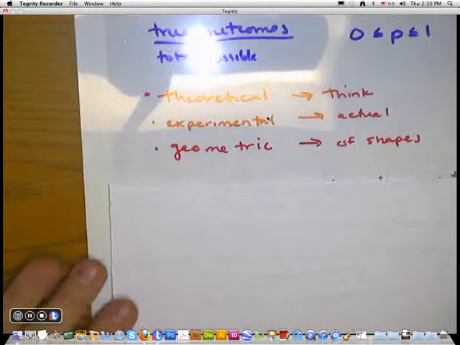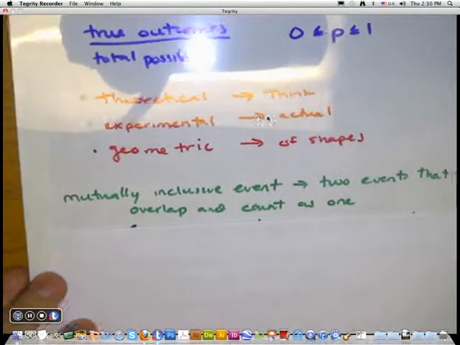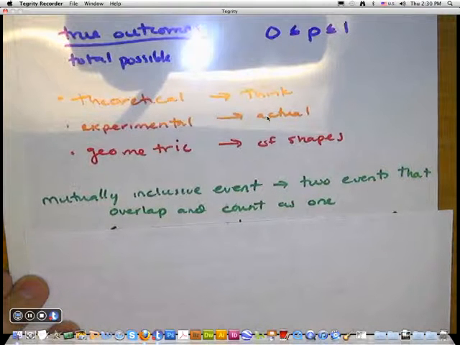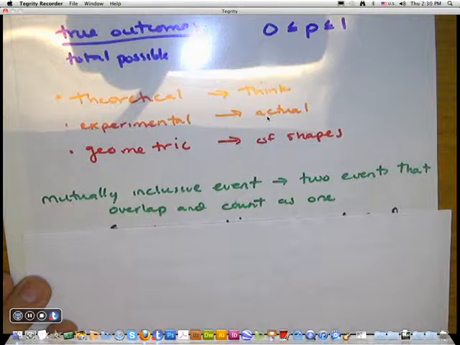When it comes to probability, some things are mutually exclusive. And a mutually inclusive event, I think I said exclusive, but inclusive event is when 2 things overlap and they count as 1.